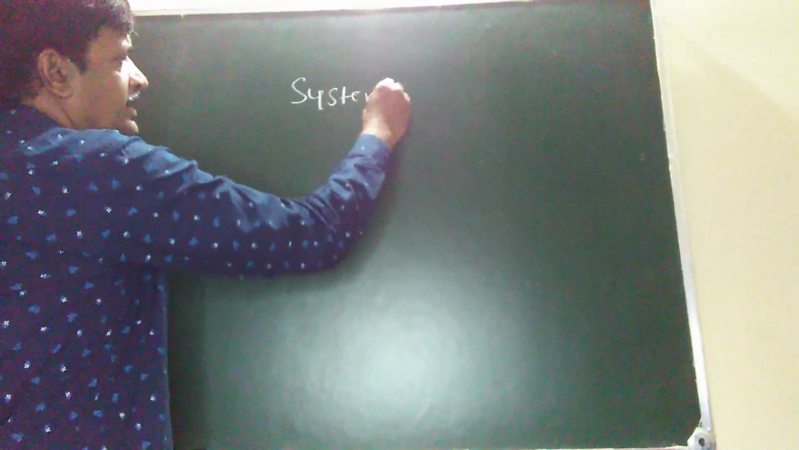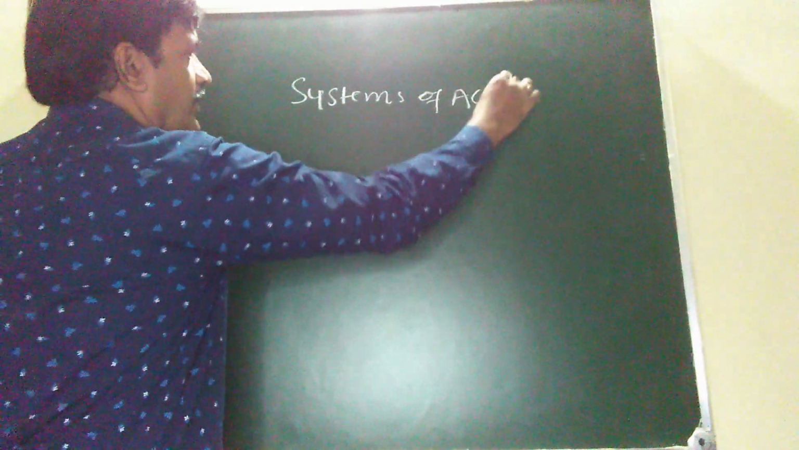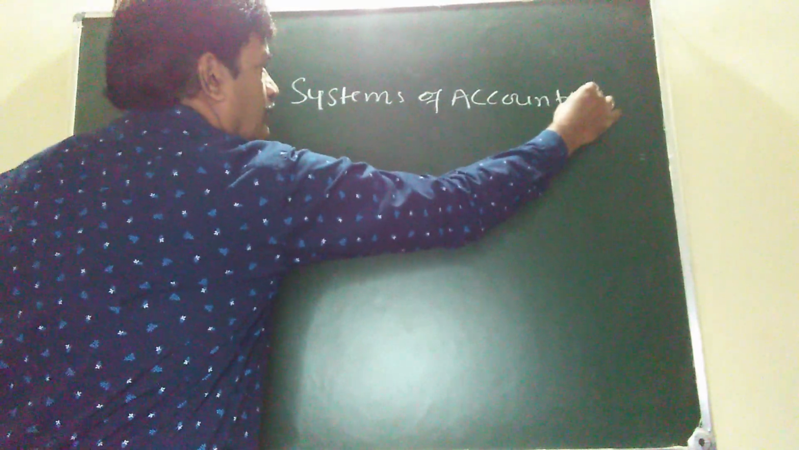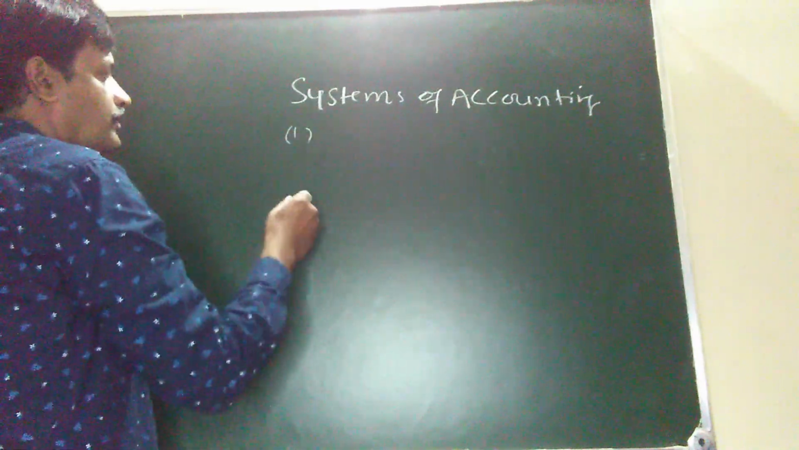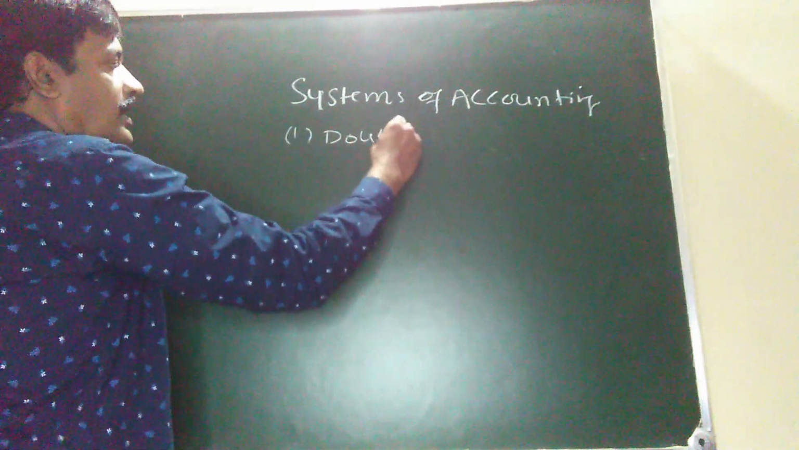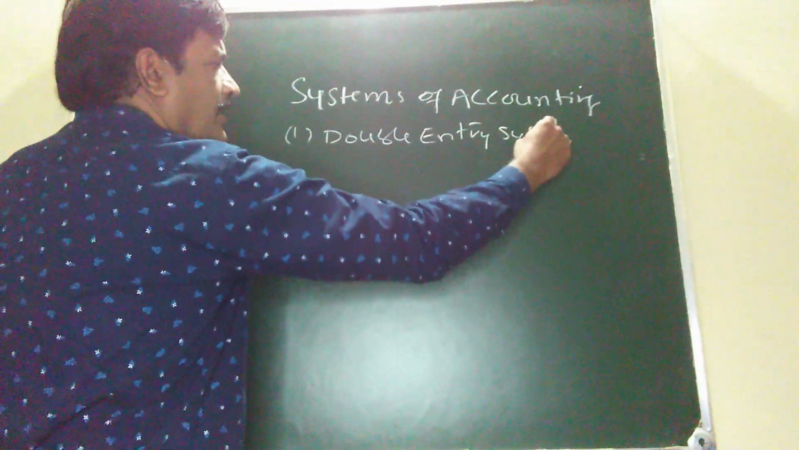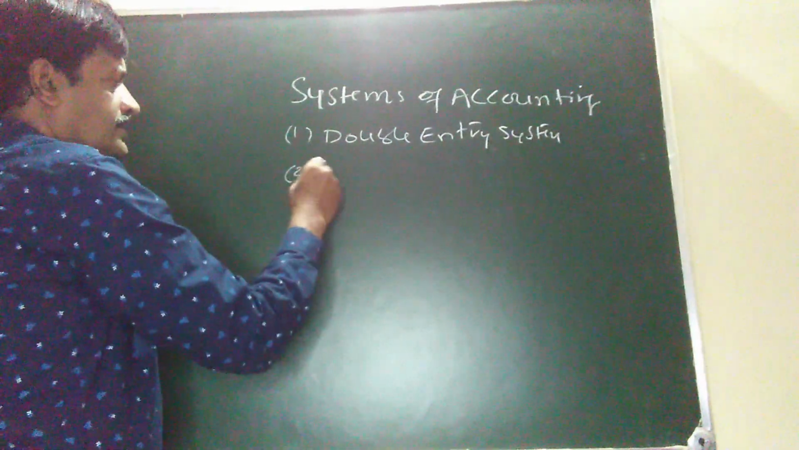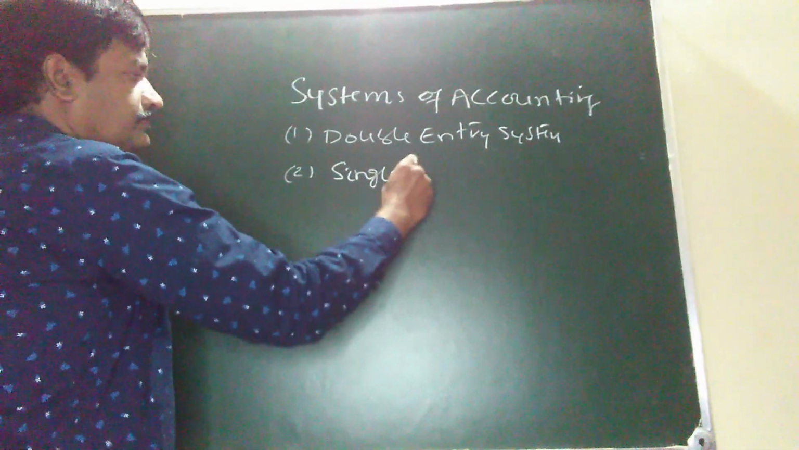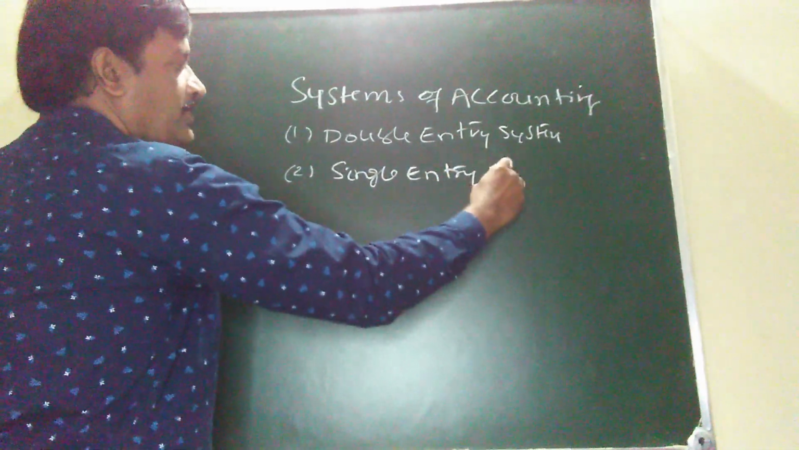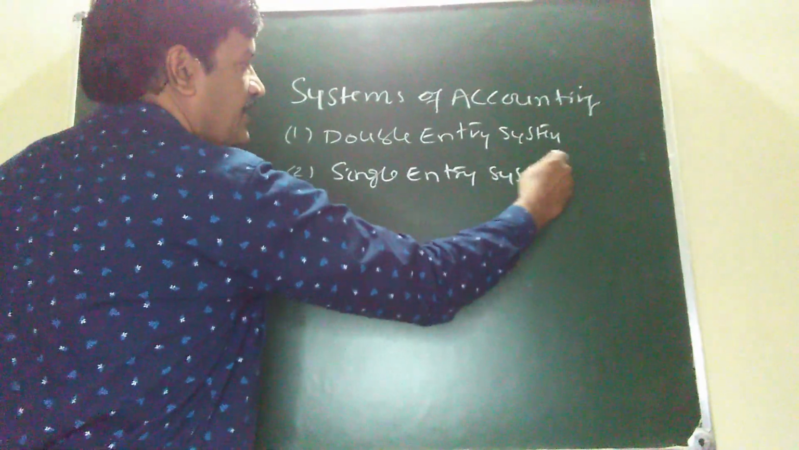I am Ganesh Rao. I am going to take the topic that is systems of accounting today. There are two systems of accounting. Number one is double entry system. Second one is single entry system. Two systems are there for recording the business transactions.